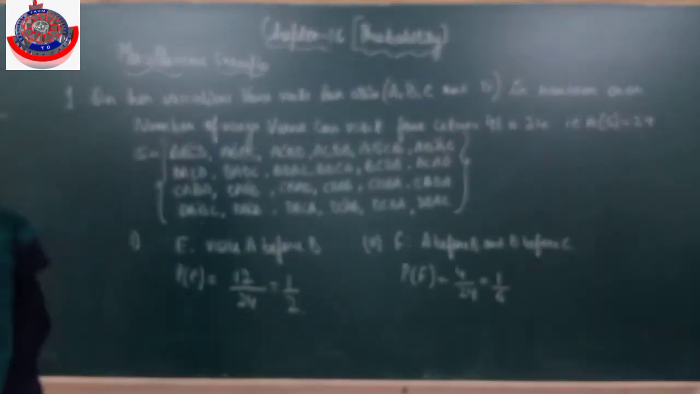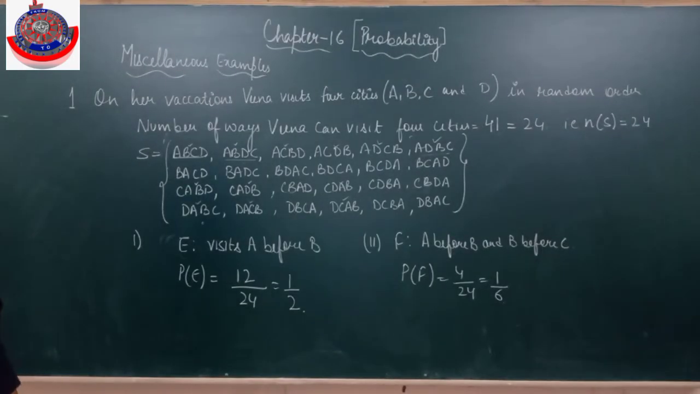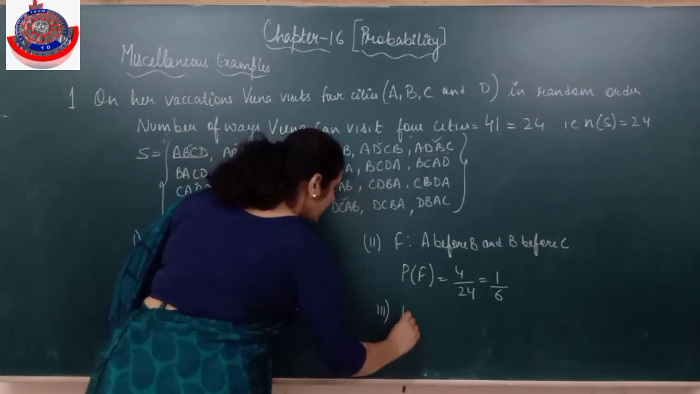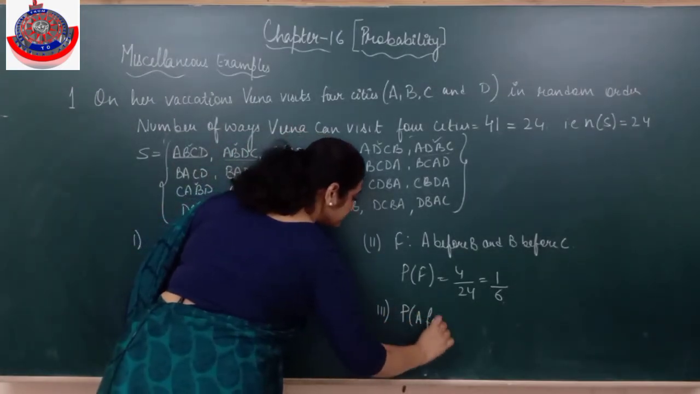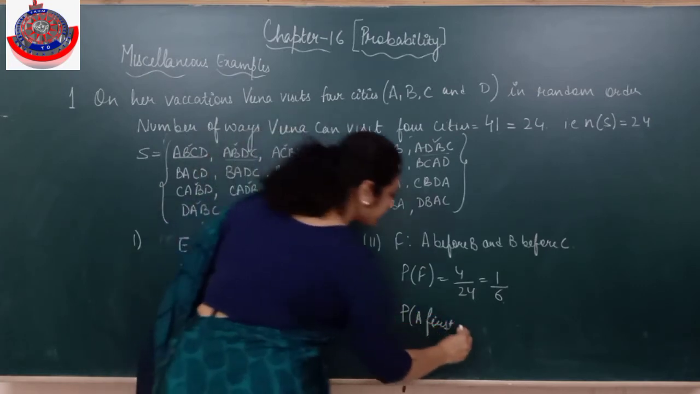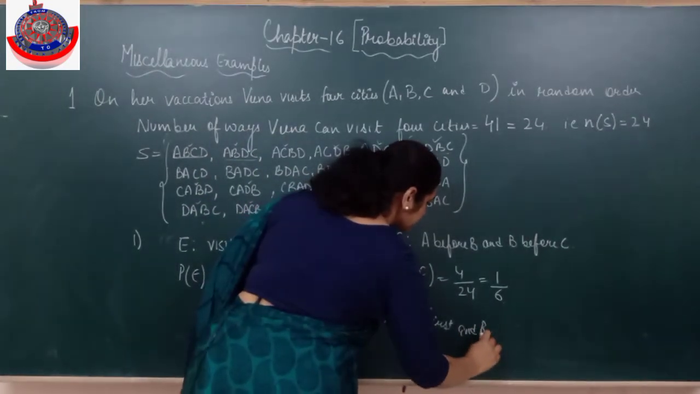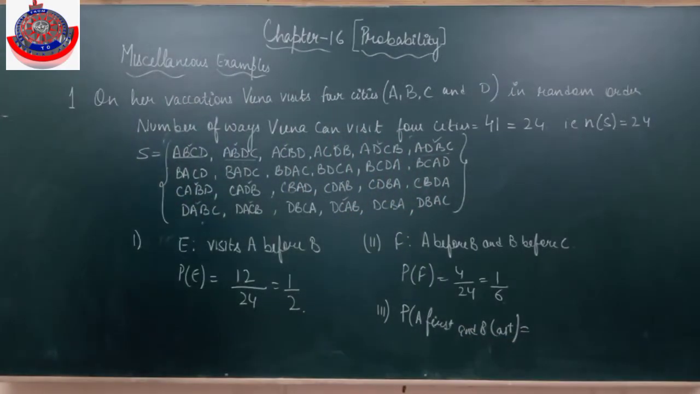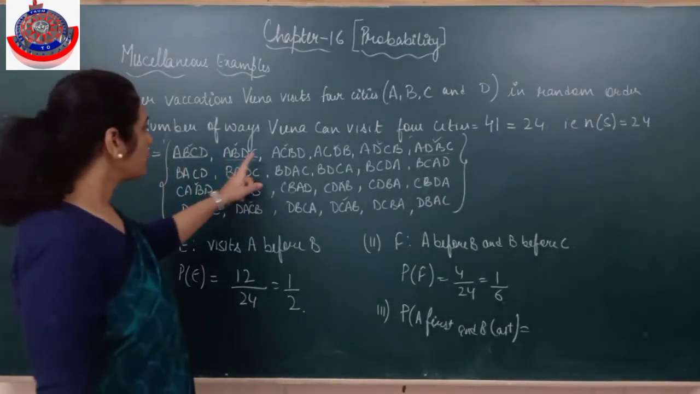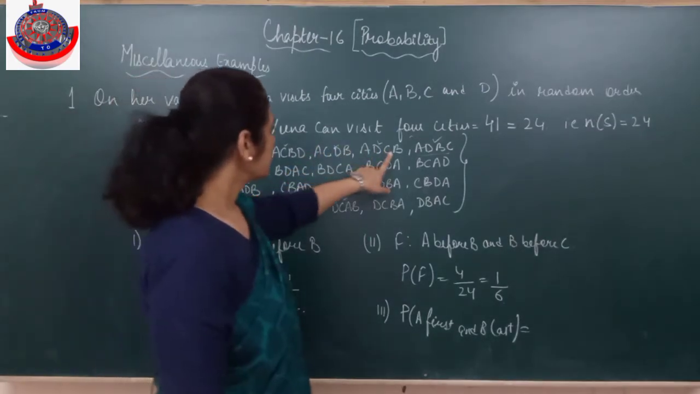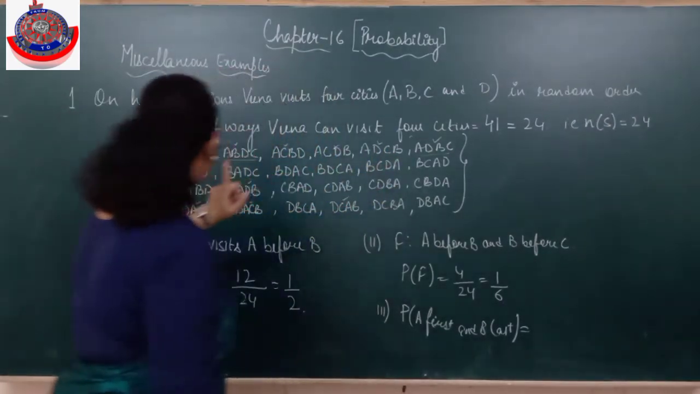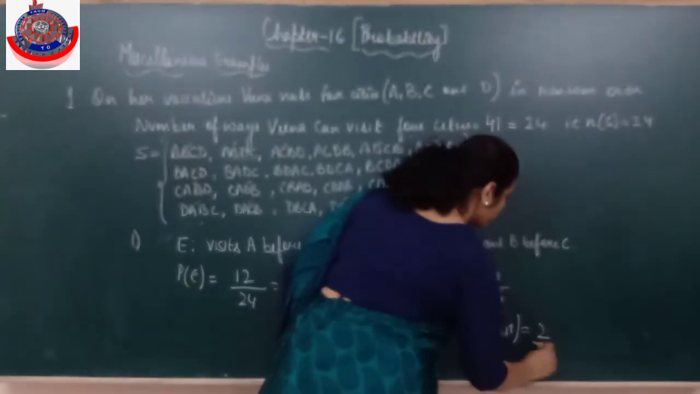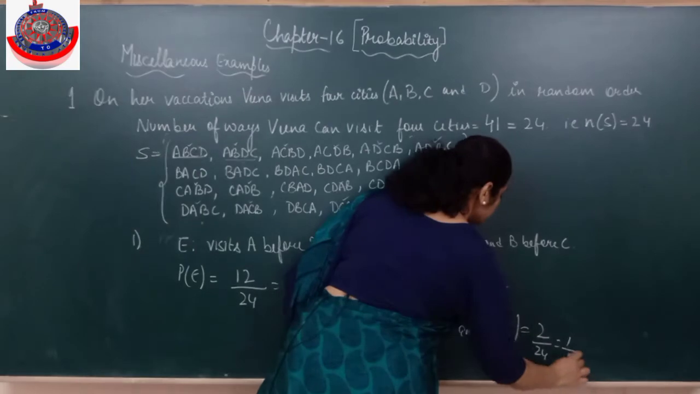Clear? So it can be anything. Like he says A first and B last. If I need to find out the probability of A first and B last, where is A first and B last? There are only 2 favoring outcomes. So 2 by 24, that is 1 by 12.